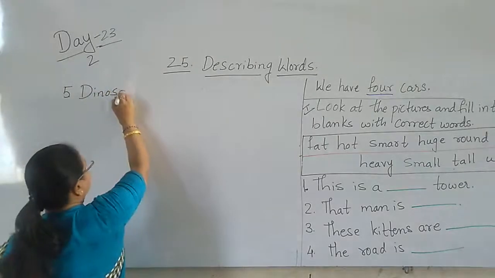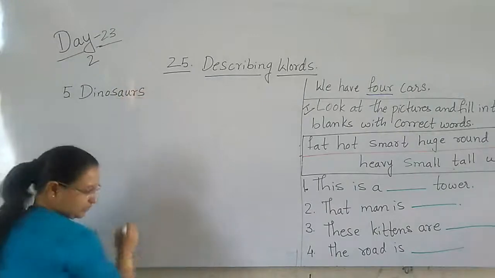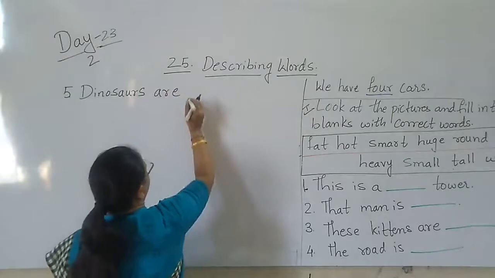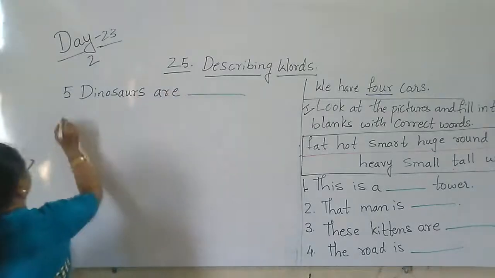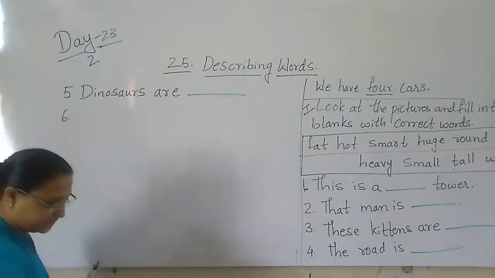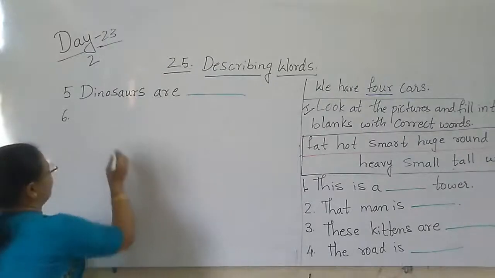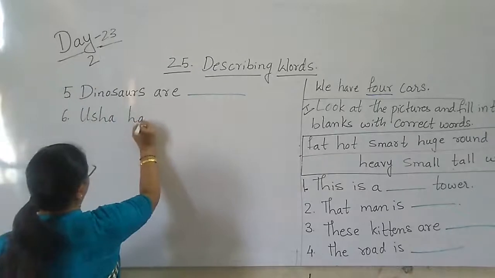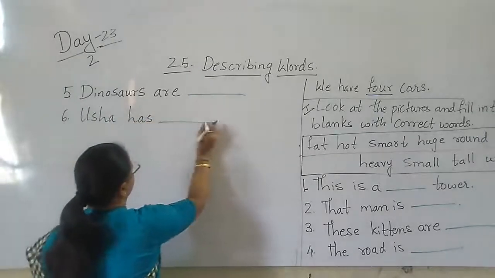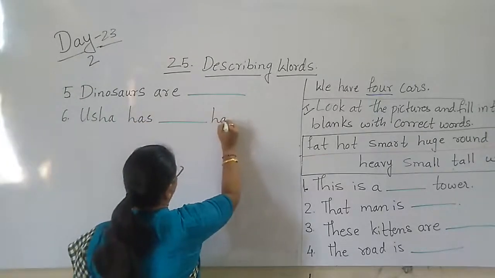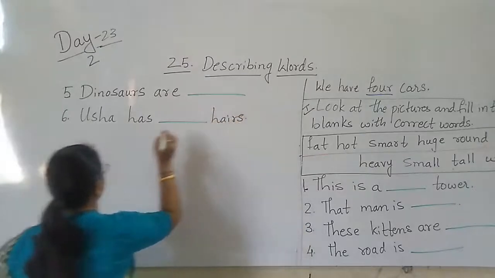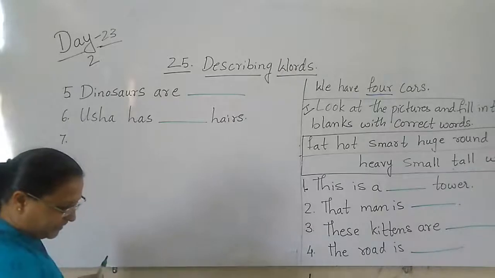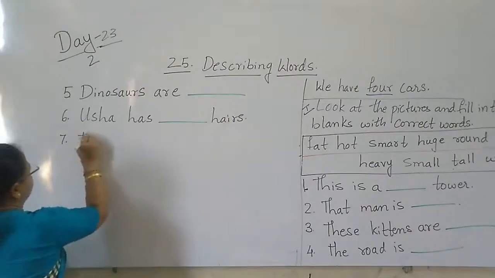dinosaurs are dash. The next, sixth one, Usha has dash heads. Usha has dash heads. Then seventh, the milk is dash.